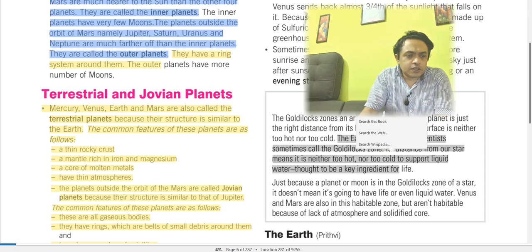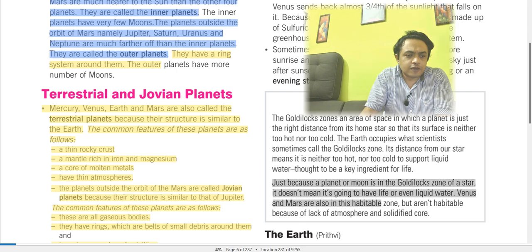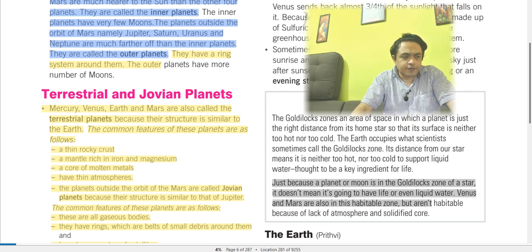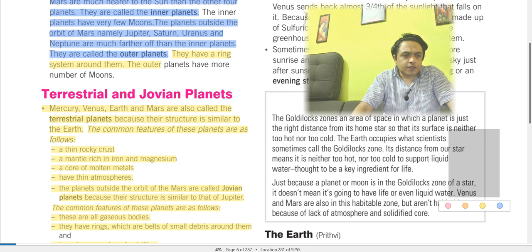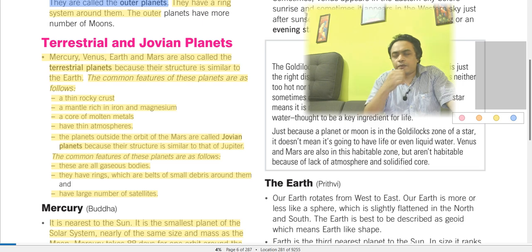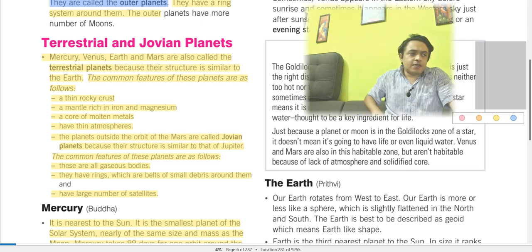Just because a planet or moon is in the Goldilocks zone of a star, it doesn't mean it's going to have life or even liquid water. Venus and Mars are also in the habitable zone, but they aren't habitable because of lack of atmosphere. We know NASA sent expeditions and cameras to Mars, but finally it has been observed that there is no atmosphere, and without atmosphere there is no possibility of life.